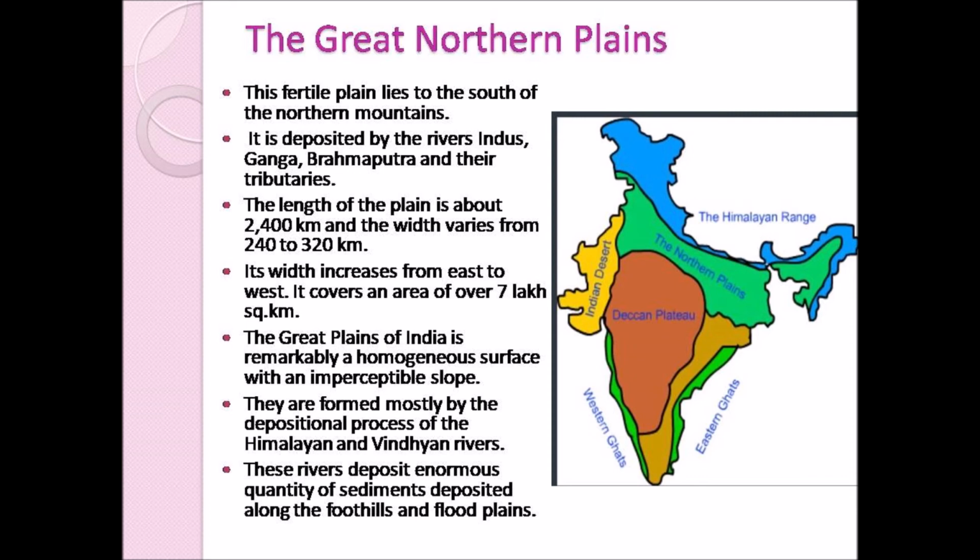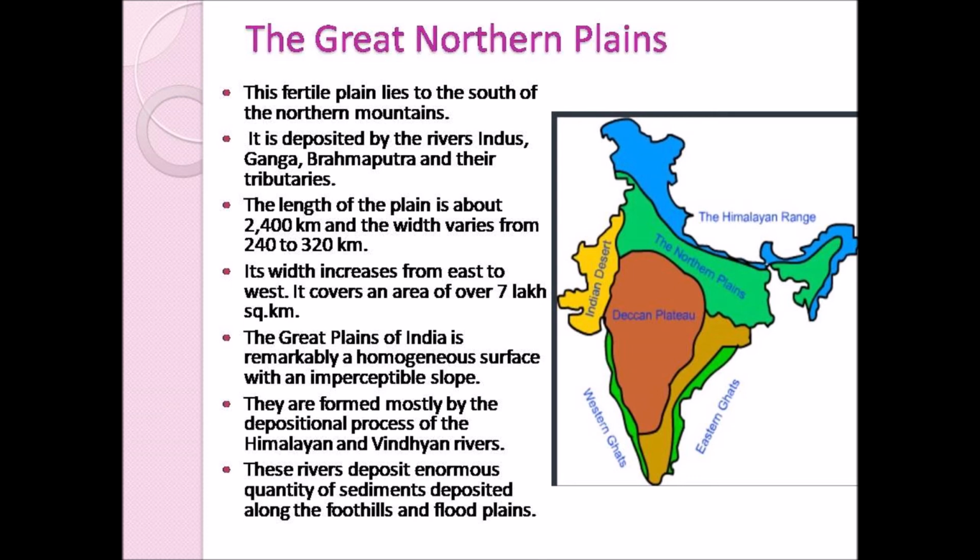The Great Plains of India is remarkably a homogeneous surface. That is, the surface consists of similar material and with an imperceptible slope.